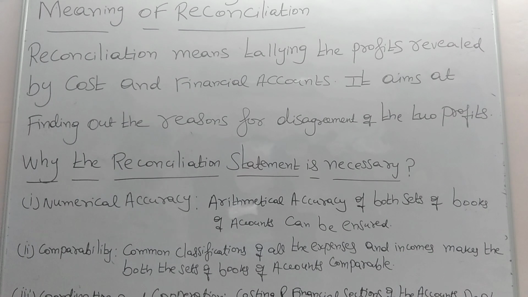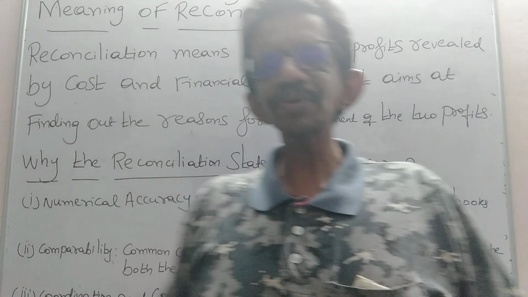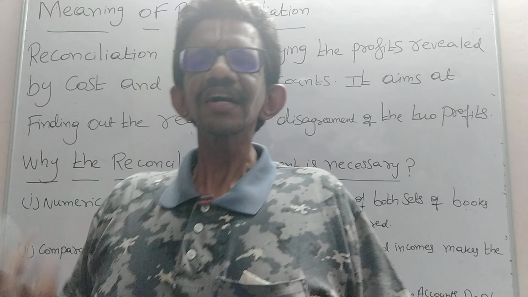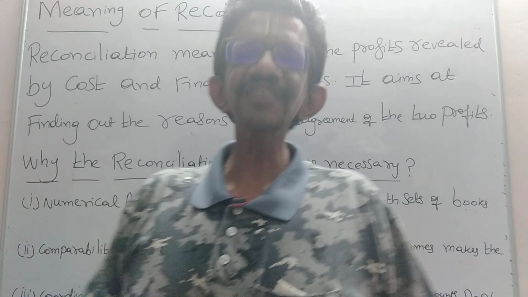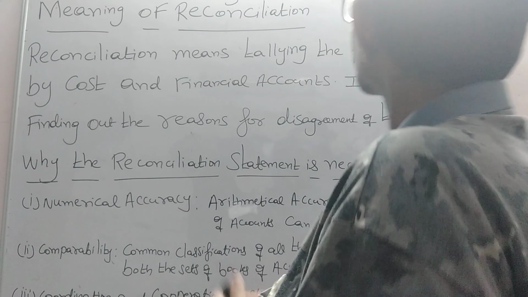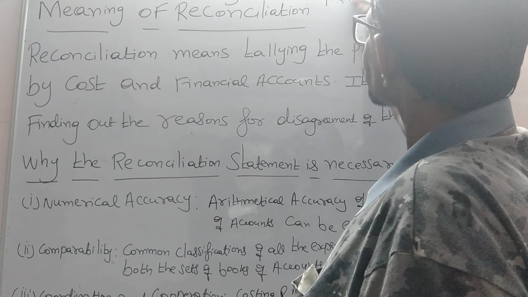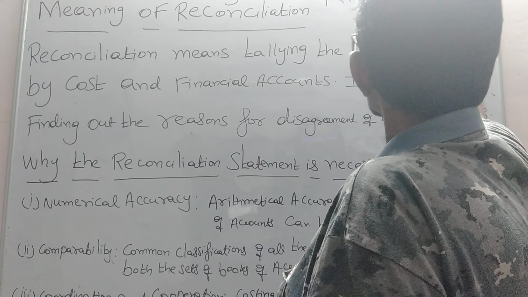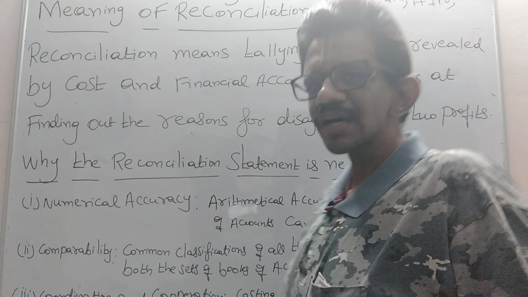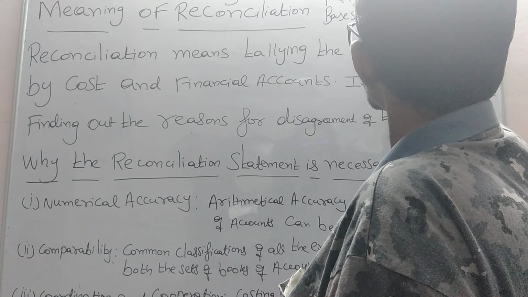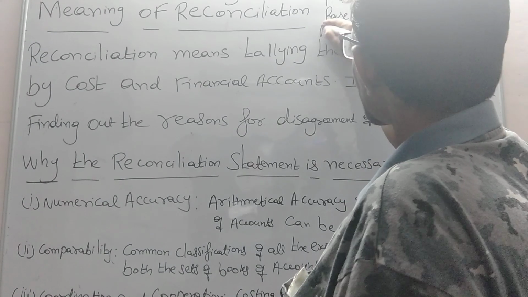Then standardization. When we take stock valuation in financial accounting, closing stock is being valued at the cost or market price, whichever is lesser. Whereas in cost accounting, closing stock is being valued under different methods, say for example, FIFO, first in first out method, LIFO, last in first out method, HIFO, highest in first out method, base stock method, and average stock method.